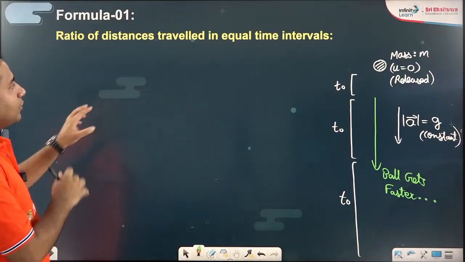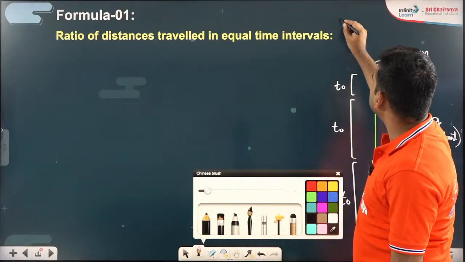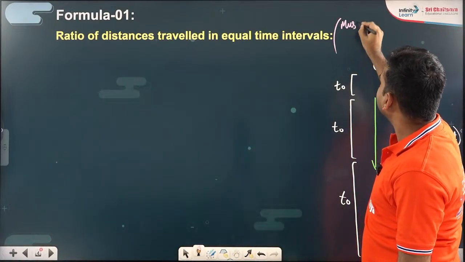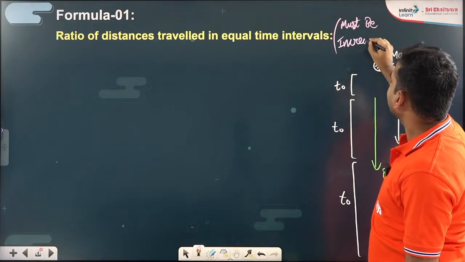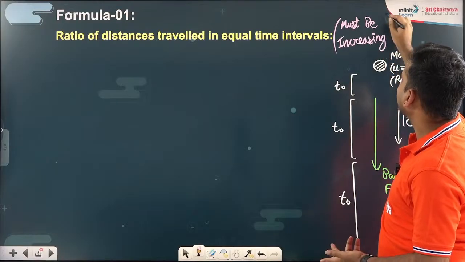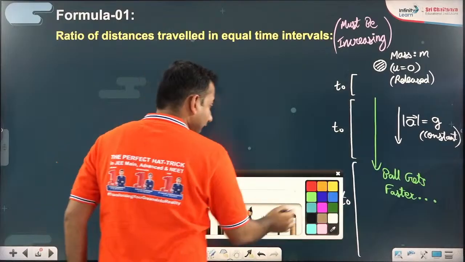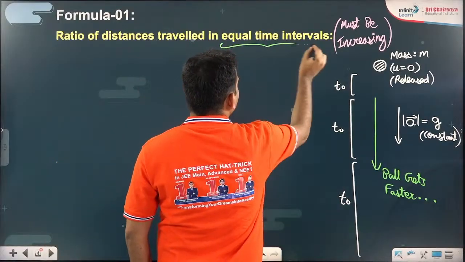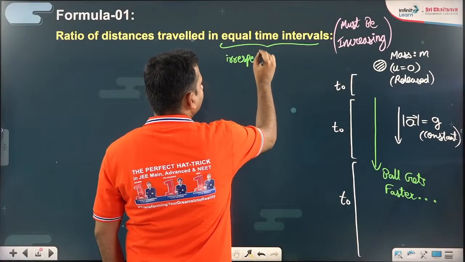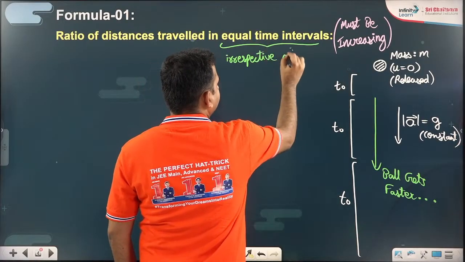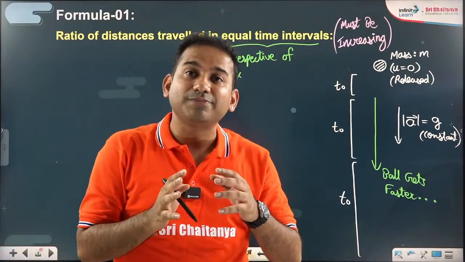So the ratio of distances traveled in equal time intervals must be increasing, because the body keeps getting faster. In equal time intervals, irrespective of exact duration. What do I mean by that, sir? I mean that the time duration must be equal.